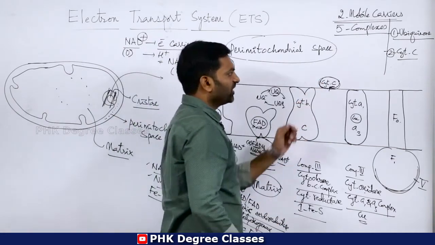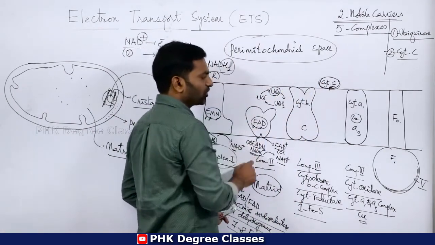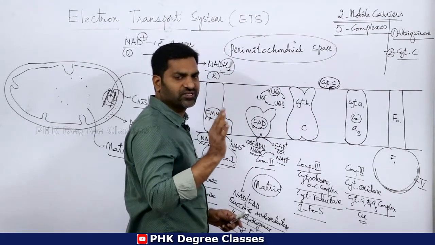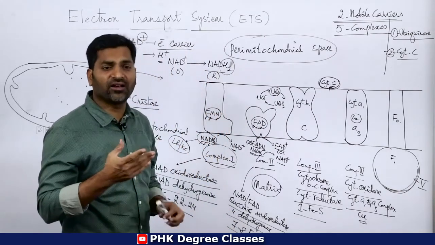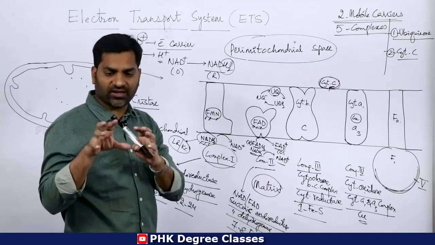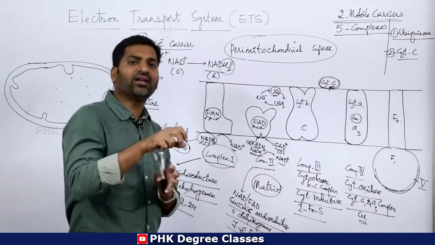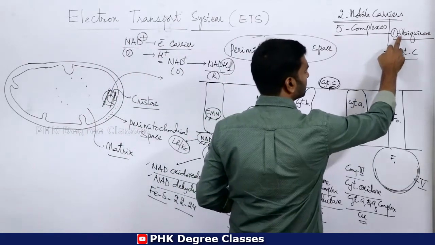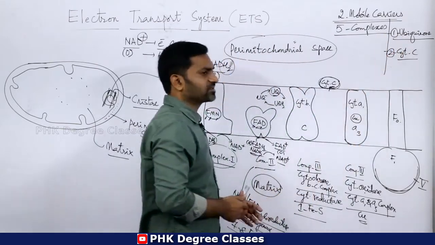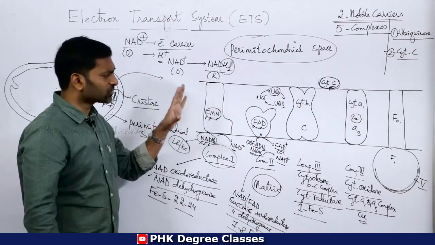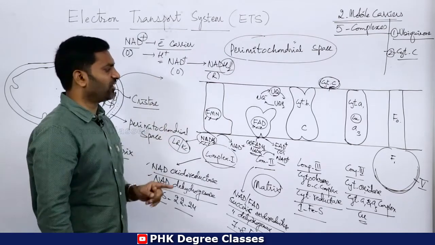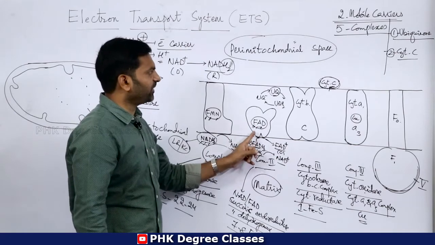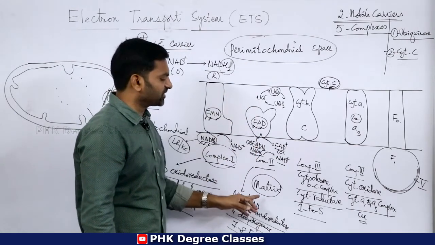Okay, so this cytochrome C as well as ubiquinone, UQ, are 2 mobile carriers of the electron transport system. Means they are involved in electron movements. So they receive electrons and carry the electrons from one place to another place. So this is the entire picture of the membrane, that is cristae. This is the perimitochondrial space, this is the matrix.